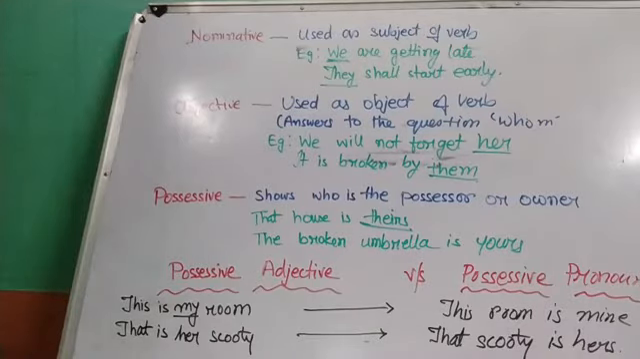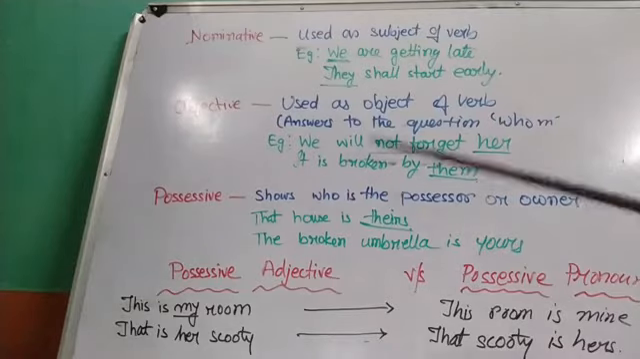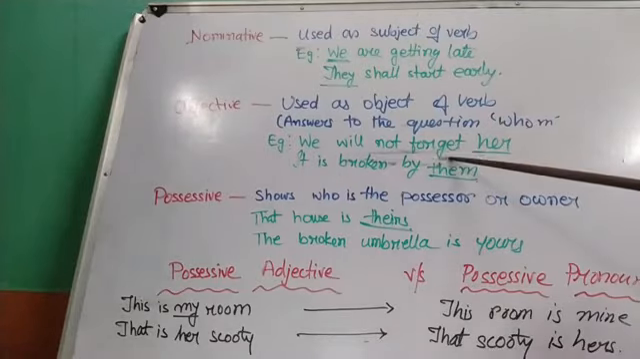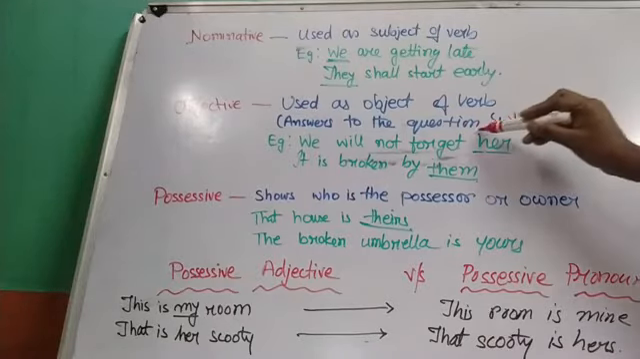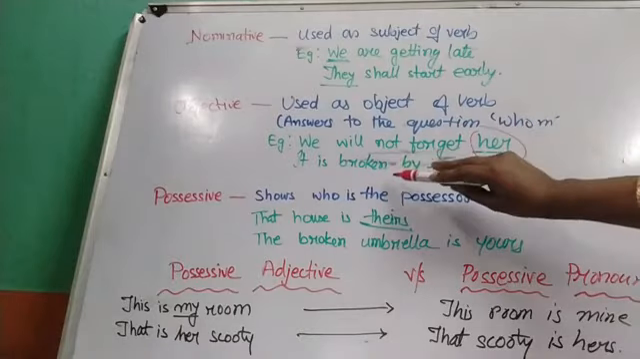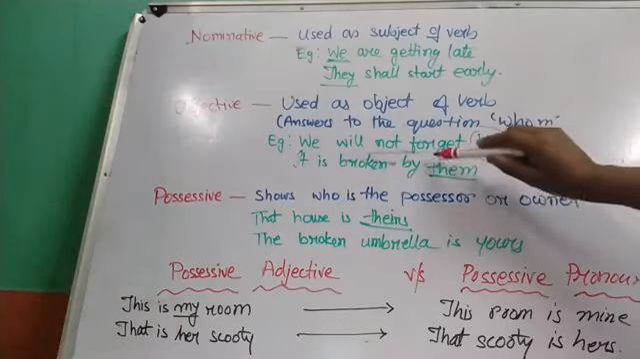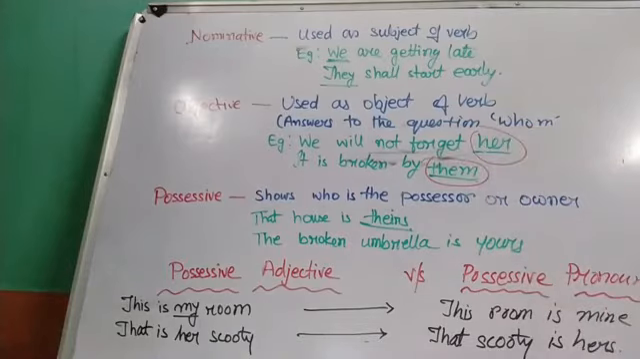Okay. Now here in objective cases we would get the pronoun as the object of the verb. We will not forget whom? Her. So here her is used as an objective case. See, it is broken by whom? By them. So again them here is used as an objective pronoun.